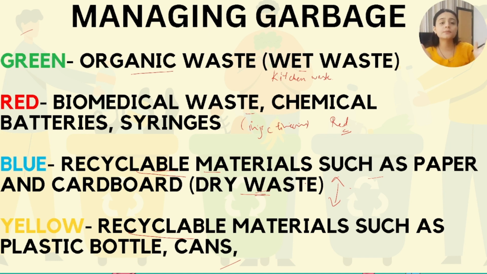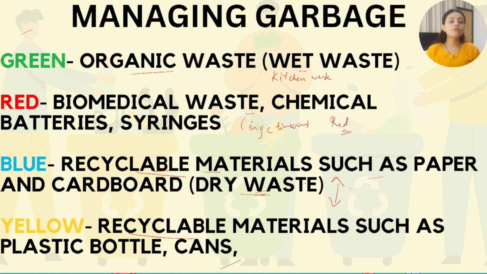Blue and yellow dustbins are both for the recyclable materials, but in the blue dustbin you're going to put all the dry waste such as paper and cardboard, and in the yellow dustbin you are going to put the recyclable materials such as cans, water bottles, plastic bottles, all these which are recyclable.